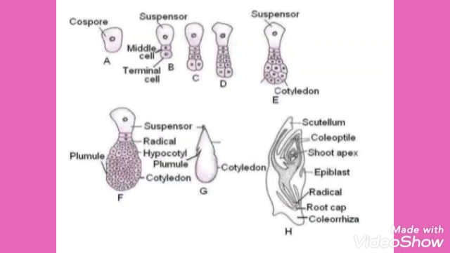The first cell of suspensor is called haustorium and the last cell towards the embryo cell is called hypophysis. It forms the radicle.